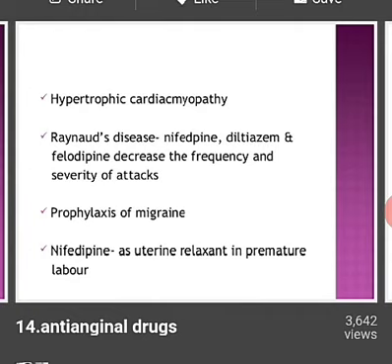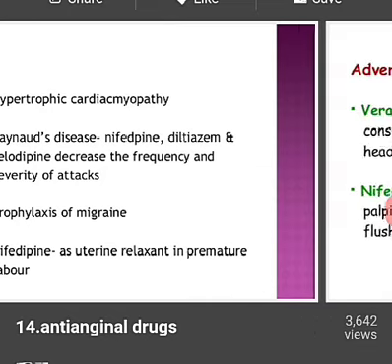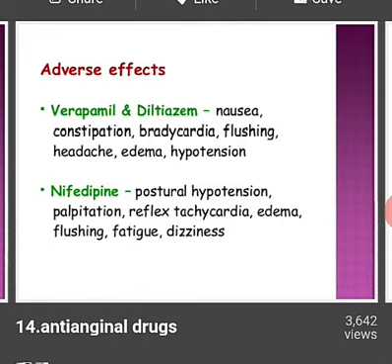In this slide we can see other therapeutic uses: hypertrophic cardiomyopathy and Raynaud's disease. You may know what Raynaud's disease is: the person feels numb and cool at certain places in the body due to limited blood supply. Next is prophylaxis of migraine, and nifedipine as a uterine relaxant in premature labor. These are the therapeutic uses of calcium channel blockers.